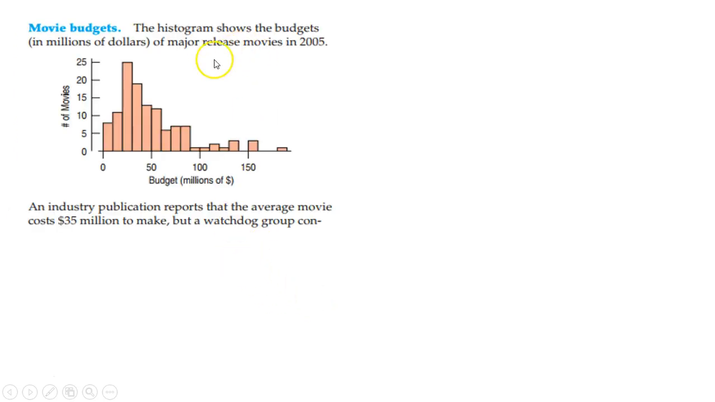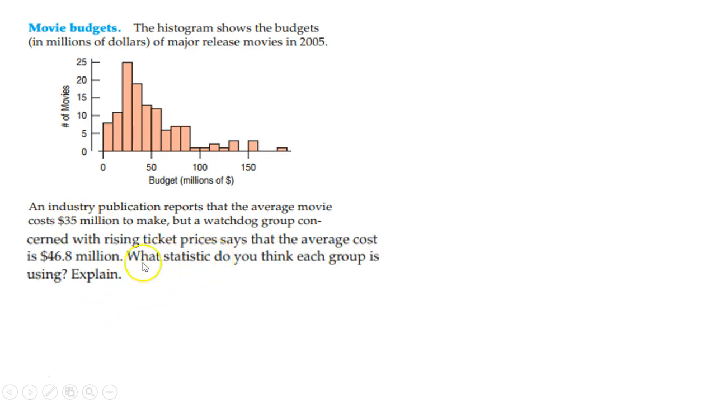Taking a look at this data, the histogram shows the budgets of major released movies in 2005, and they appear to be skewed to the right. An industry publication reports that the average movie costs $35 million to make, but a watchdog group, concerned with rising ticket prices, says that the average cost is $46.8 million. What statistics do you think each group is using?